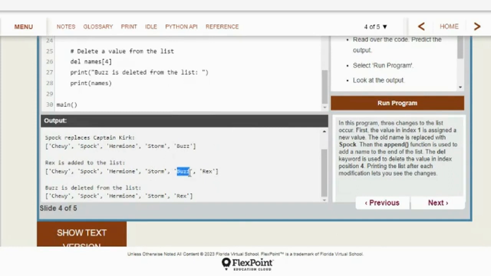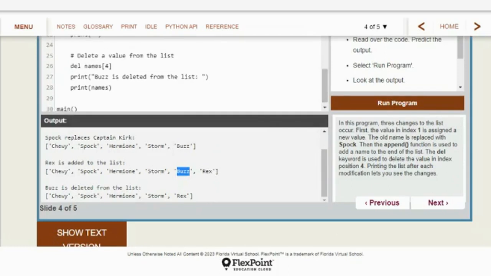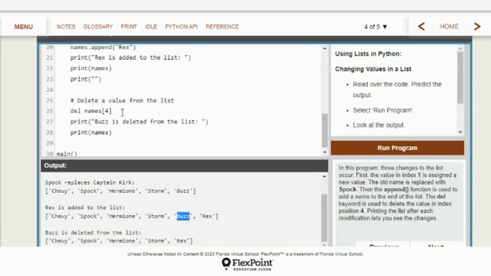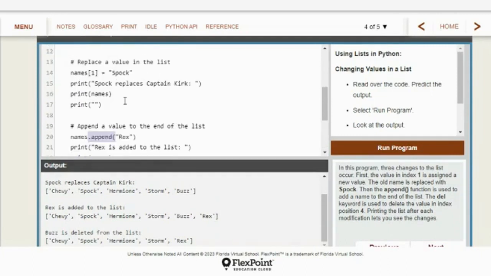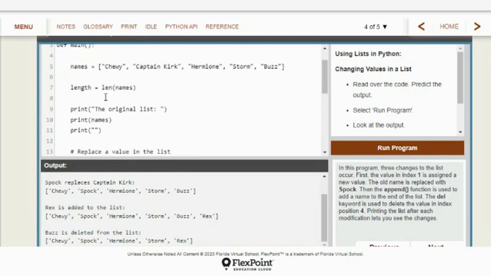That's Buzz. And so after we run that command, now Buzz is deleted. It's Chewie, Spock, Hermione, Storm, Rex. All right, so these are nice examples of exactly how those different commands work: the delete command, the append command, how to replace something on your list, as well as just creating the list and using the length.